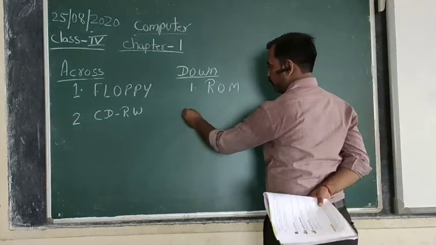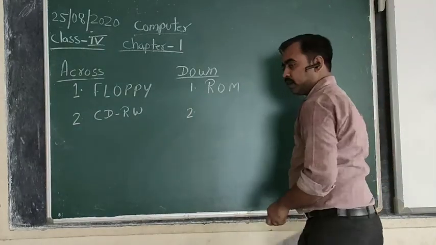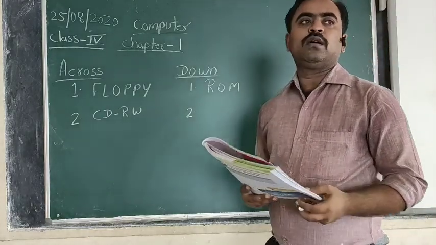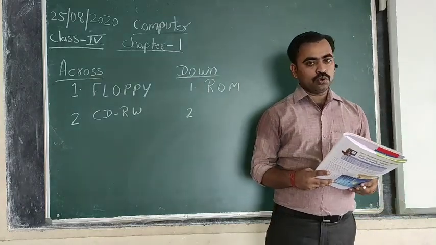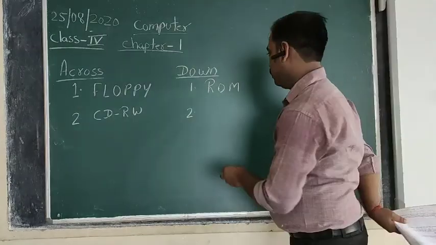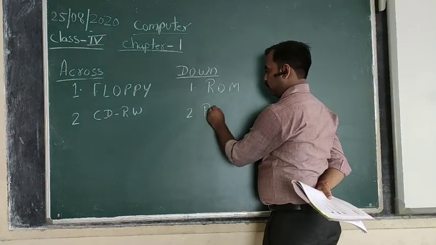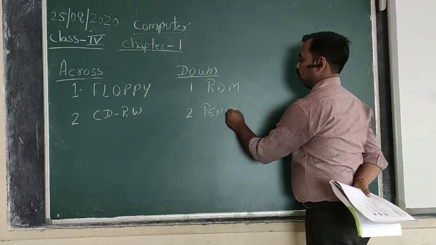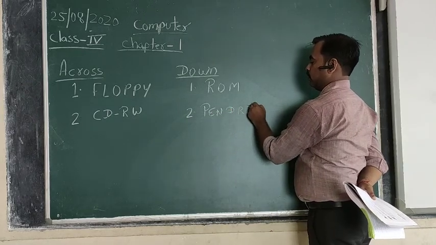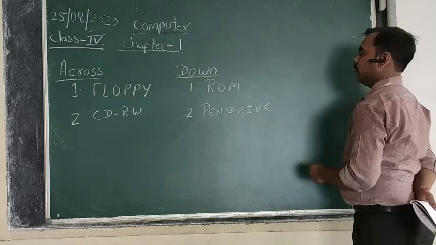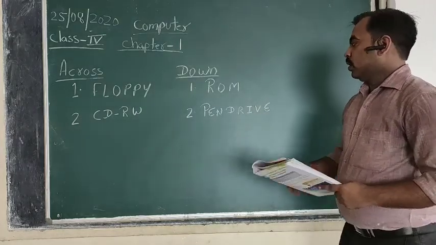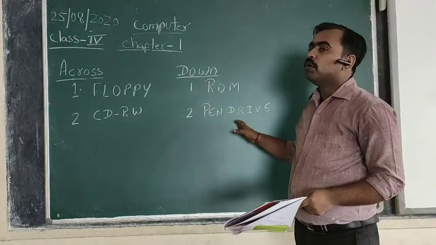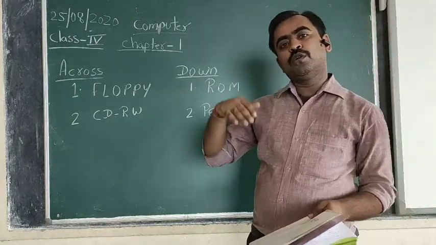The second one is a small portable device used to store data. The small portable device used to store the data is the pen drive. It is generally used to copy data from one computer to another or to share data.